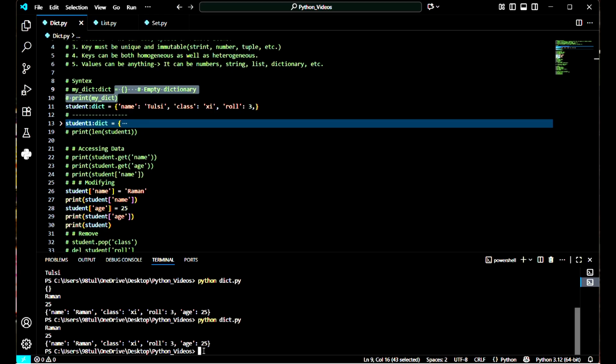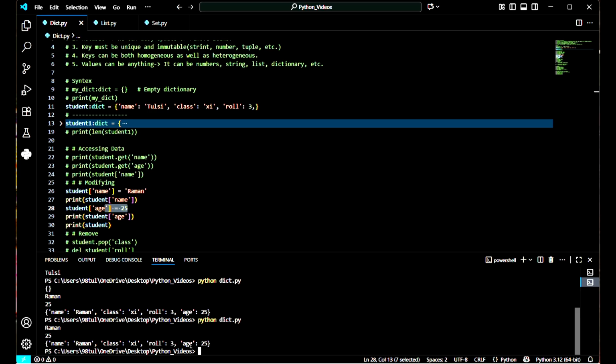Okay, so we can check here that Raman got updated. Here I am printing the student name, that's why we get Raman, which is updated, and we have added age as a key and 25 as the value. So it is giving us the same 25. And now we can check the updated dictionary. In this dictionary, we have name with the value Raman, key class, and we can also check that the key value pair such as age, the key, and 25 as value is added in this dictionary.